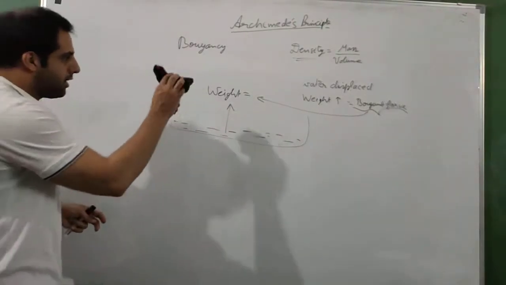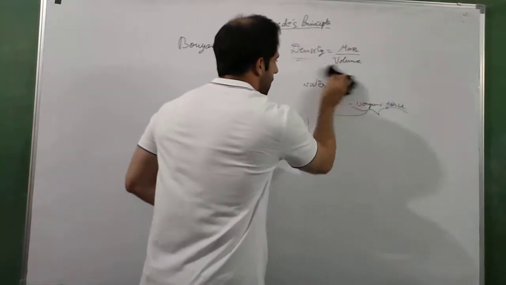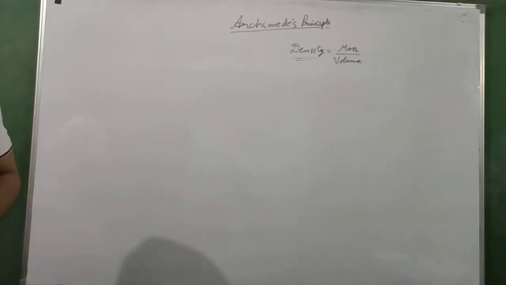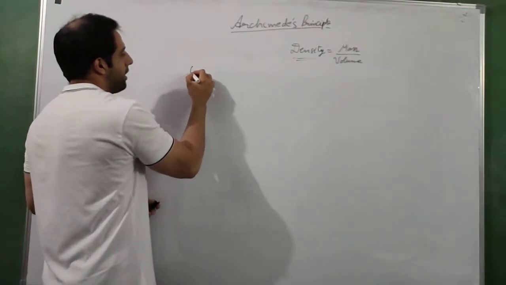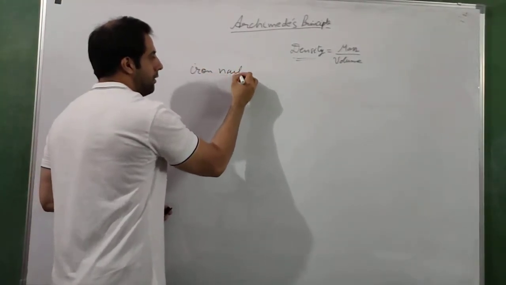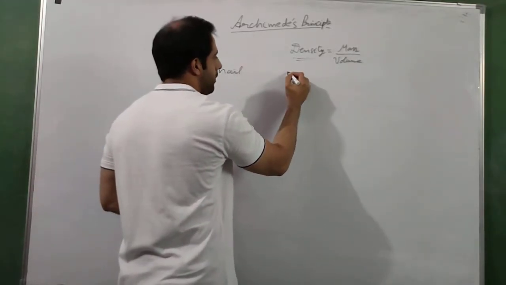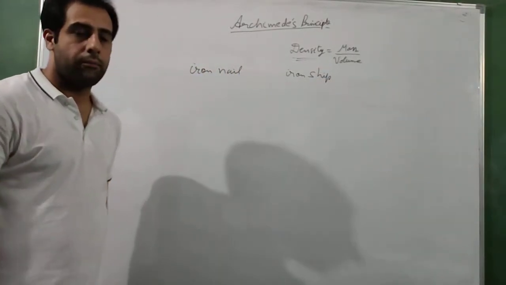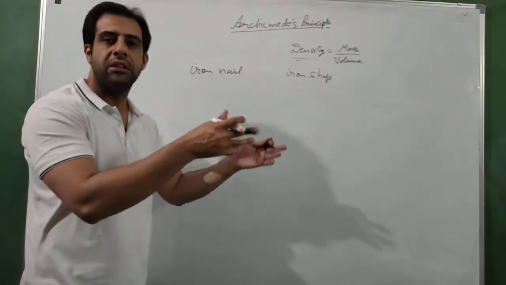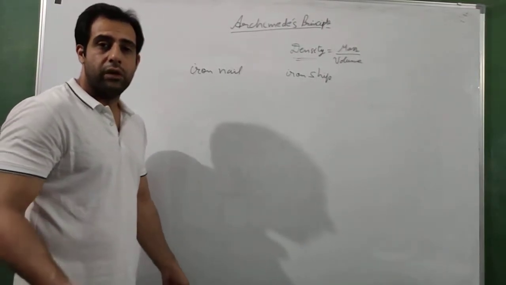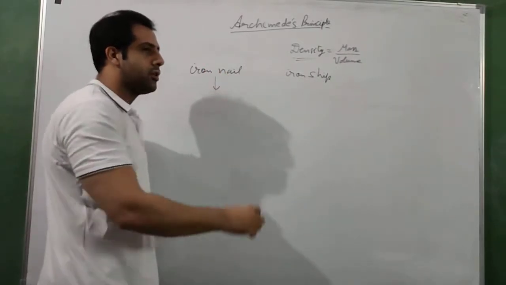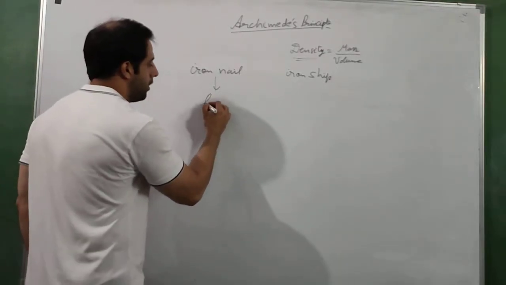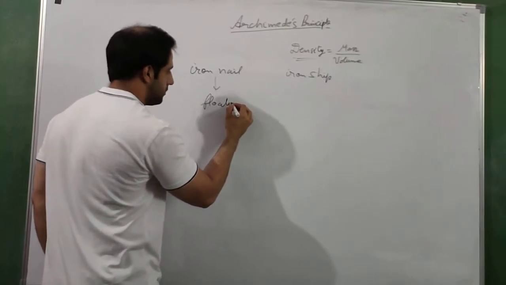One of the very famous applications, you will find it in your book also. The application asks a question. It says that you have two objects. You have an iron nail, a very small iron nail, and you have an iron ship, a huge ship made up of iron. Put both of them inside the water, put both of them in the sea. Which one will sink? We know from our practical experience that the iron nail is going to sink, the ship is going to float. Why does this happen? This brings us to the principle of flotation.